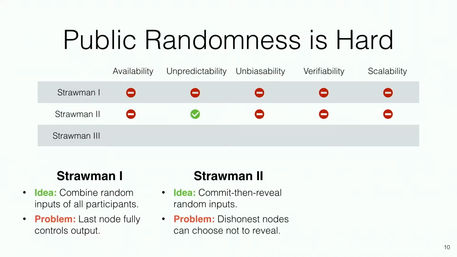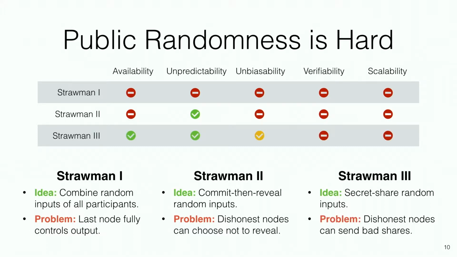Unfortunately, a dishonest node can refuse to reveal their share upon seeing what the output of the protocol is going to be. If they don't like it, they can force a rerun, and that constitutes a bias. This availability issue can be addressed using secret sharing, such that we can recover those inputs even if the adversary is not cooperating with us. The problem here is that the adversary can set bad shares, let's say to some honest nodes, and that means that not every honest node will recover exactly the same random value.